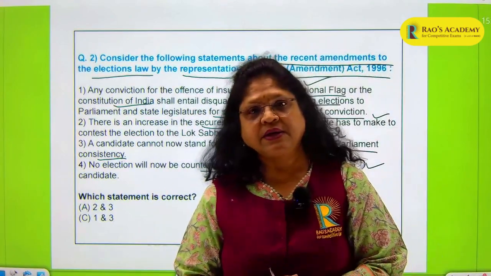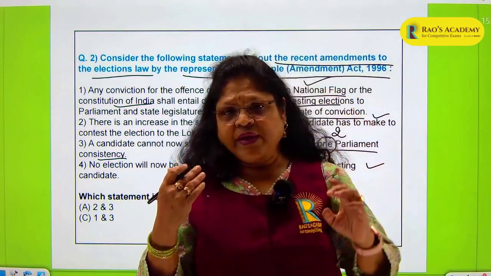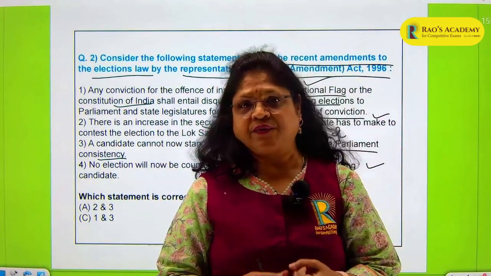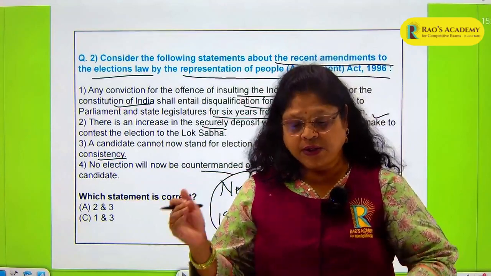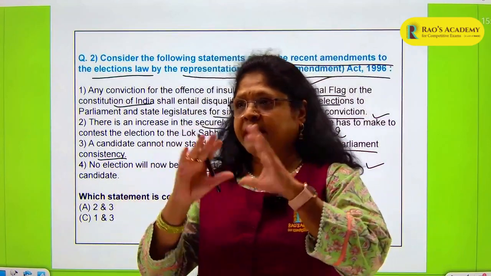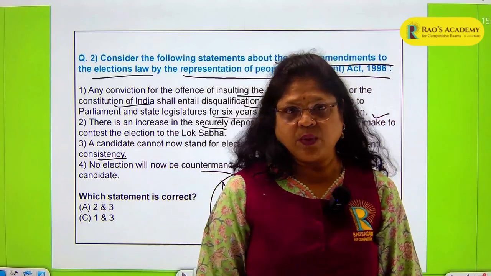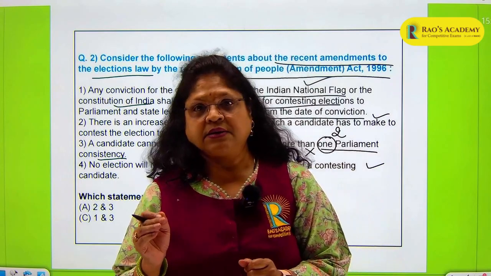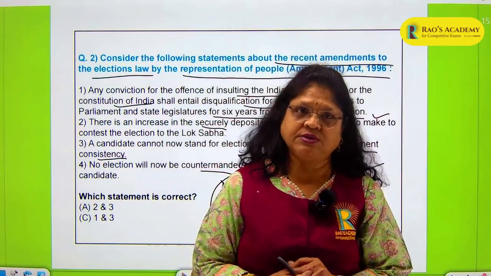So we have the Representation of the People Act 1950 and 1951, and we also have the Delimitation Commission of 1952. All of this legal framework has been set up to ensure free and fair elections in our country. The Representation of the People Act 1950 has the procedure for delimitation of constituencies.